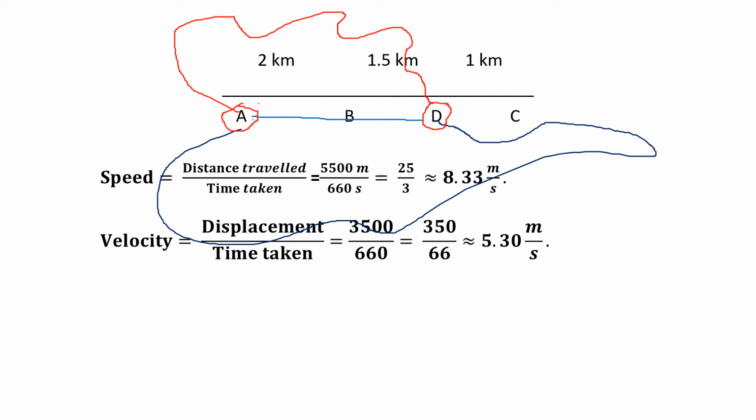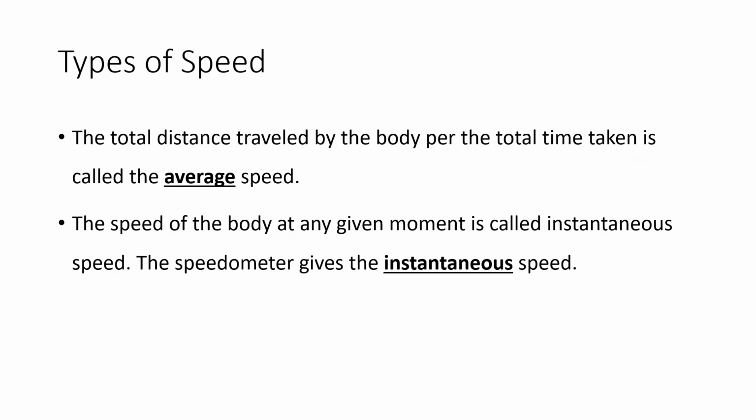Okay, so I hope you have understood the concepts here. So we have two types of speed. Average speed, like I told you, the formula is total distance traveled upon total time taken, and instantaneous speed is the speed of the body at any given time. So to measure the average speed, you have to note down the distance you have traveled, calculate the time you have taken, and dividing the distance by the time will give you the average speed. While instantaneous speed is given by an instrument called the speedometer that we have in the vehicle.